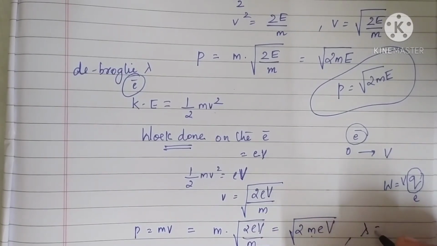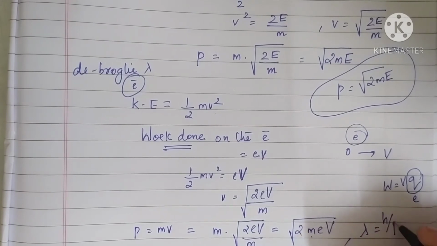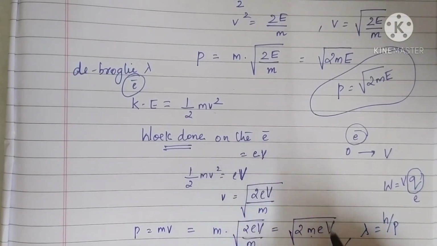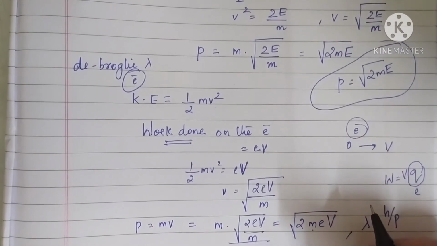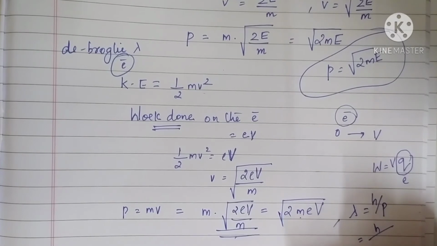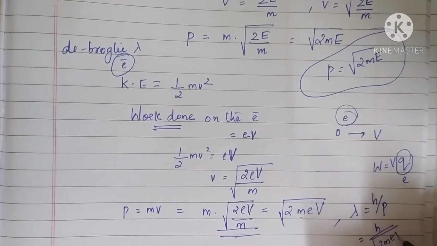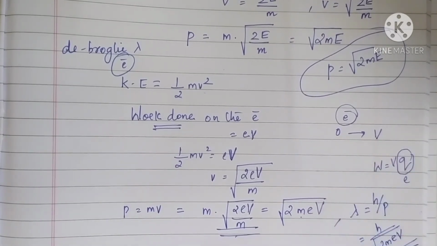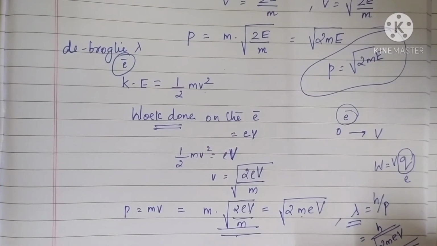Now what about the wavelength? Now you can directly find, because lambda equal to h by p. Here you got the value for p, that is root of 2meV. So lambda equal to h divided by root of 2meV. Clear? So this is the expression to find the momentum of an electron. Also the expression to find the de Broglie wavelength of an electron.